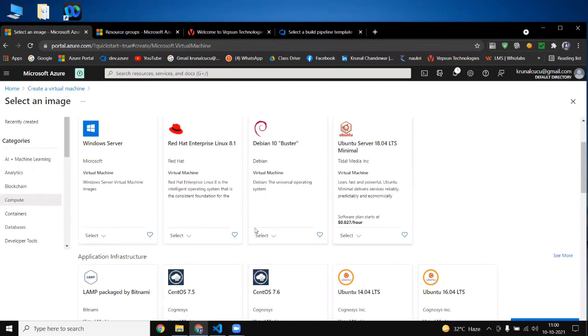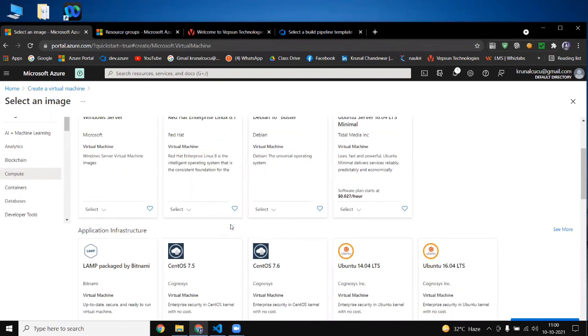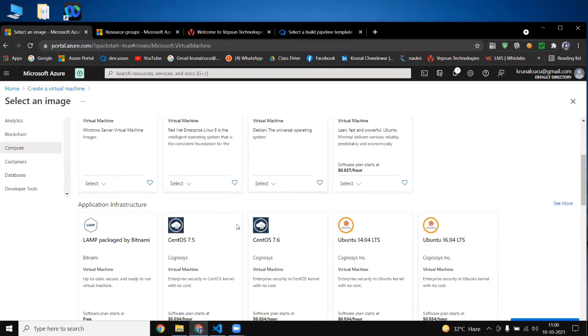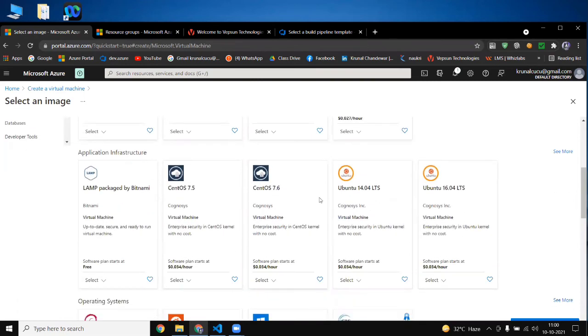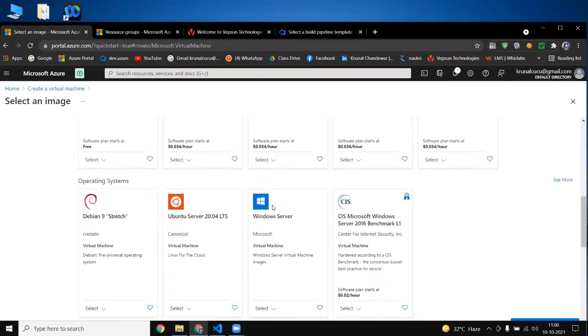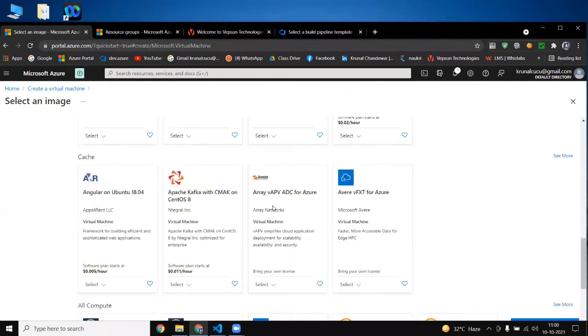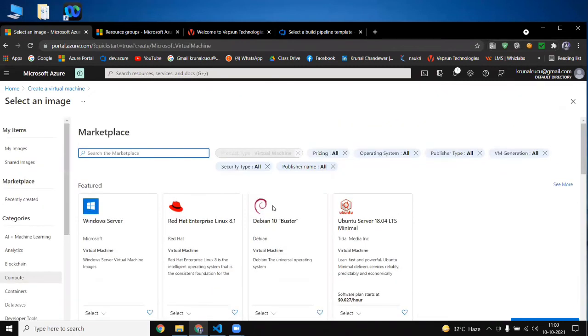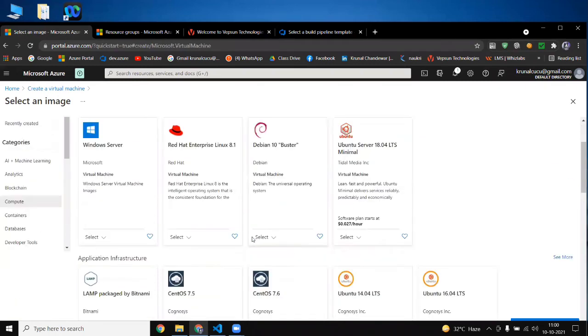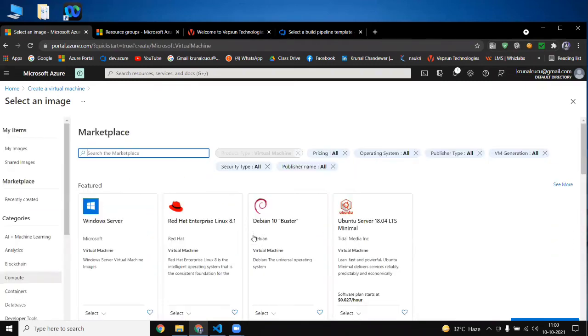We will select Ubuntu at the time of Linux in our next Saturday-Sunday laboratory. See how many operating systems we have in this marketplace, and that much you can select and deploy very easily.